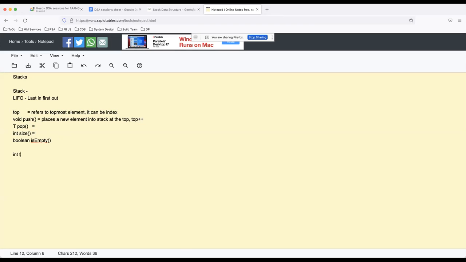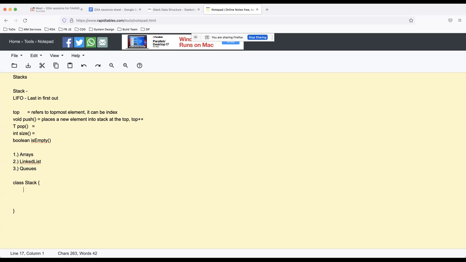Okay. So initially, if I design a stack class, we'll discuss a couple of ways to design and implement our own stack. So one good option is we can implement a stack using arrays. Second option is we can implement a stack using a linked list. And then there are other ways to implement a stack, like you can use queues to implement the stack. So there can be a couple of ways.